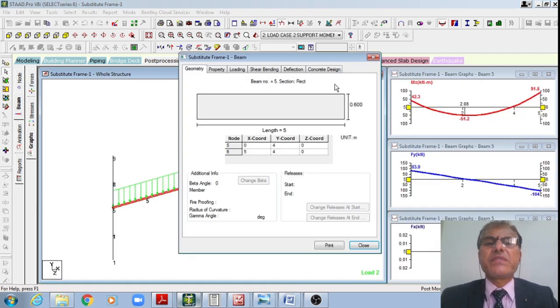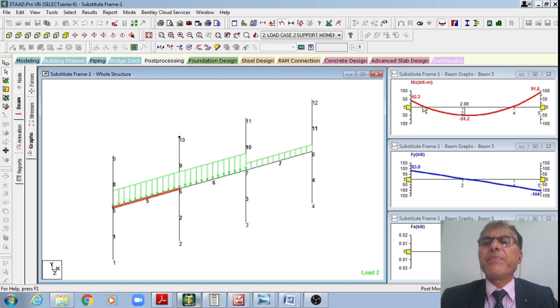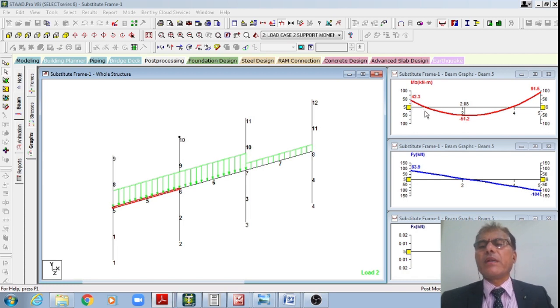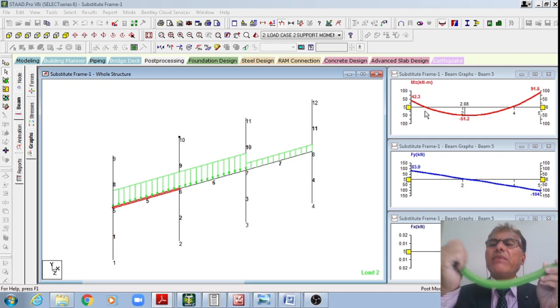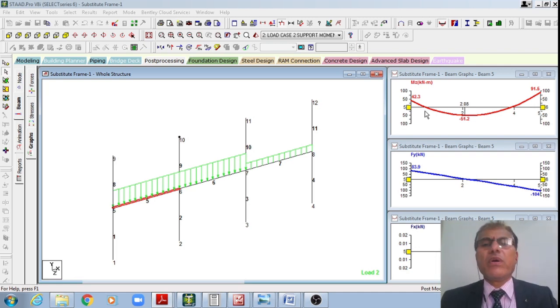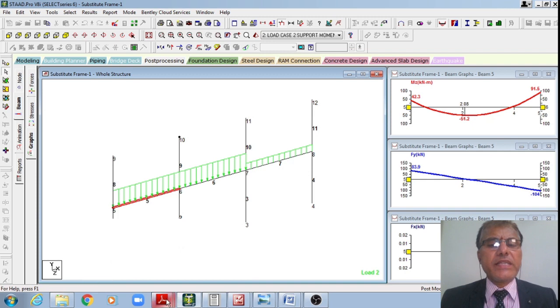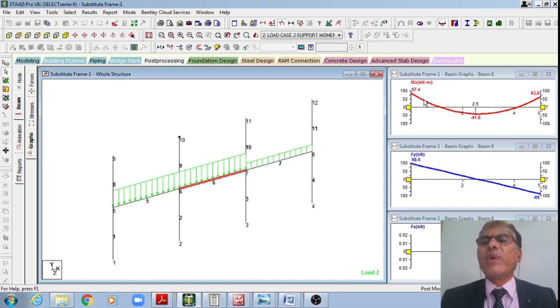Therefore, for this first beam, we already analyzed at the left end. Please see this, student. STAAD is giving 42 negative bending moment at the left end, to the right side 91.5. At the mid span I am getting 51.2, whereas the shear force is varying from 83.9 to 104. However, let us see this in the second span. It is varying from 87.4, and the positive bending moment in the mid span is 41.6 to 63.8.